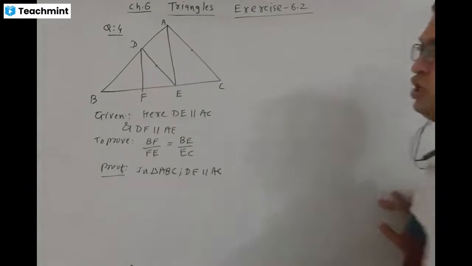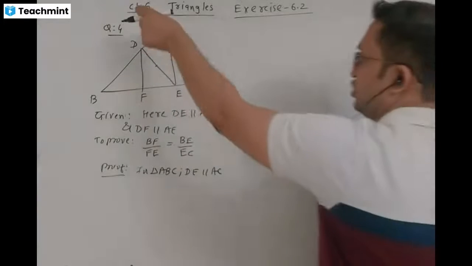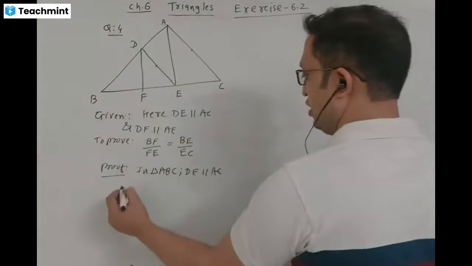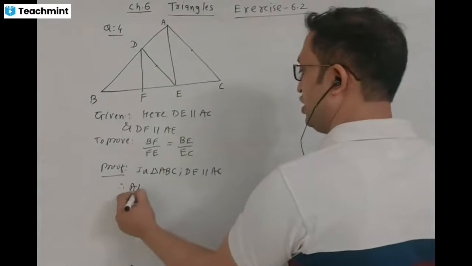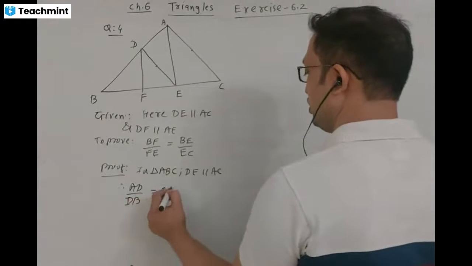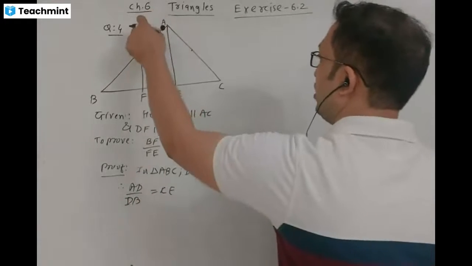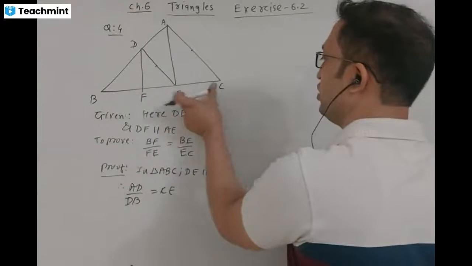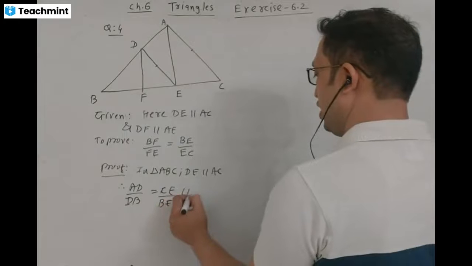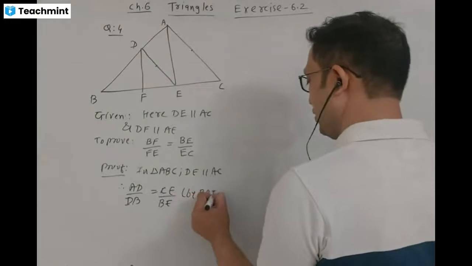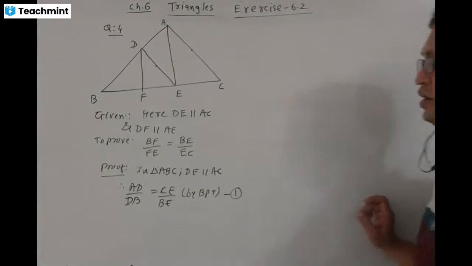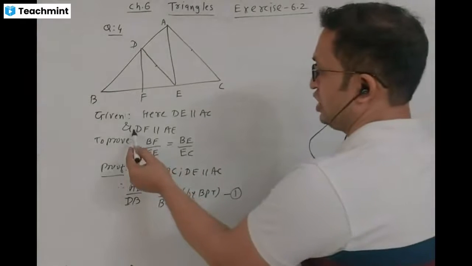Therefore, the ratio AD by DB is equal to CE by BE by BPT theorem. That is resulting value 1.